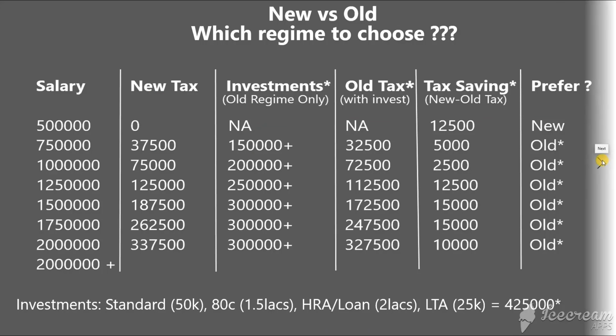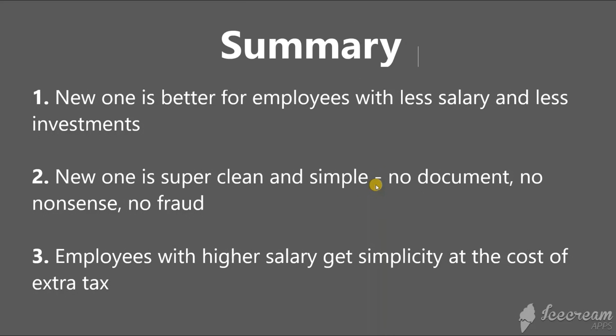Now let's go to the summary. So here is a 3-point summary on the new tax system as per my understanding. So the first point is, the new tax system is good for the employees with lesser salary and for the employees with lesser investment. So even if you are having a higher salary but your investments are low, then the new tax system will be beneficial. Second thing is, the new tax system is super clean. We know that the older system is very complicated. There are a lot of sections.